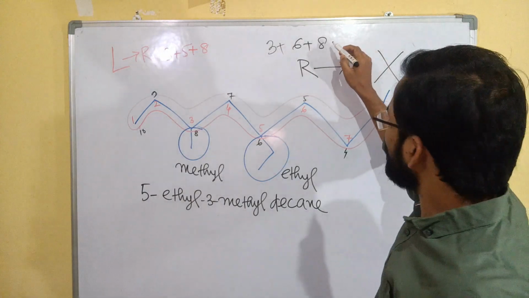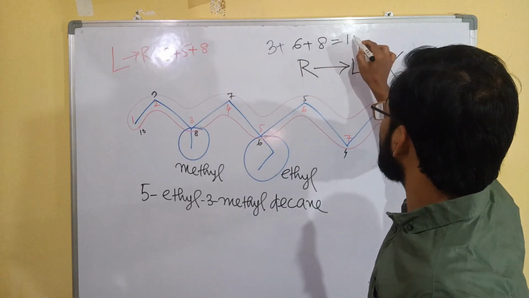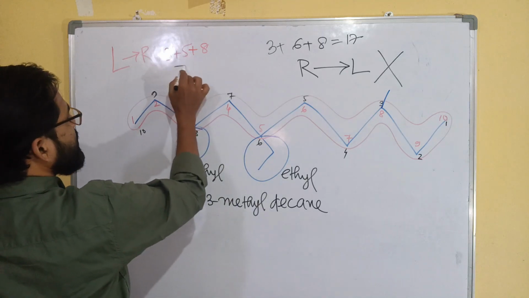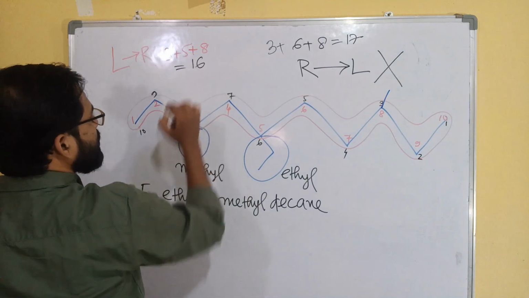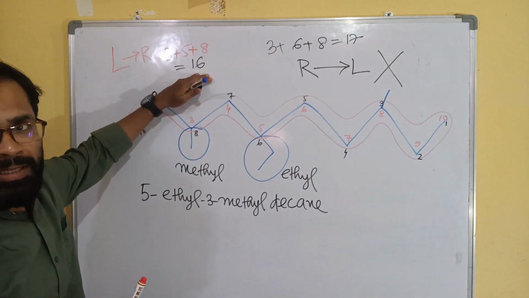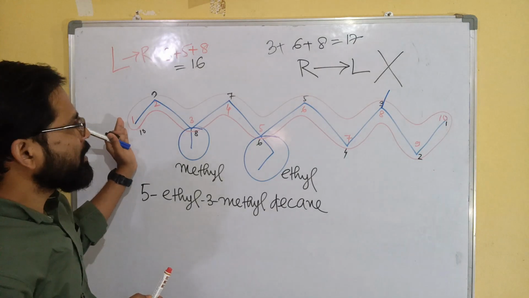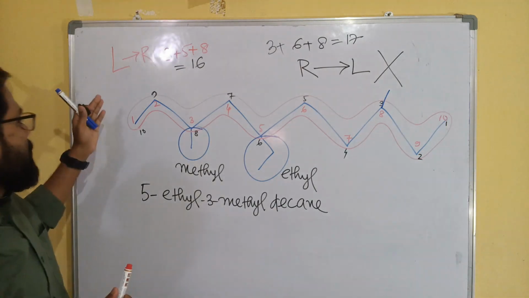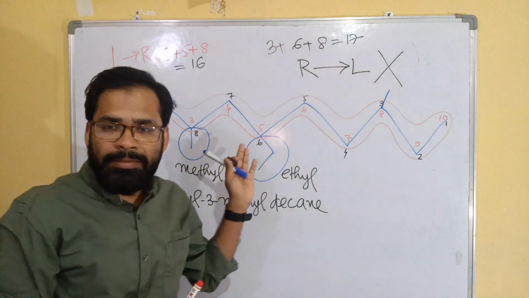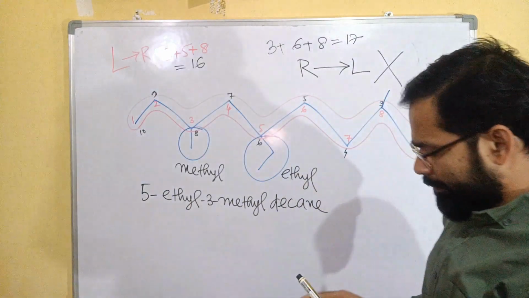Definitely more numbering here: 9, 8, 17, so that total is 16. So this is the lowest number, 16 is the lower number. So we have to start the numbering from the left side.